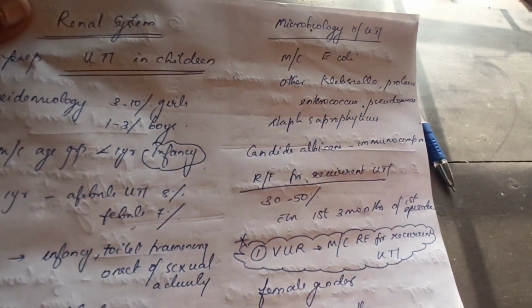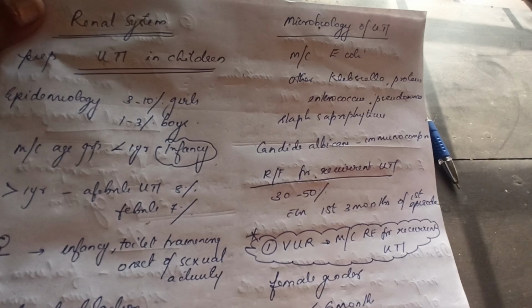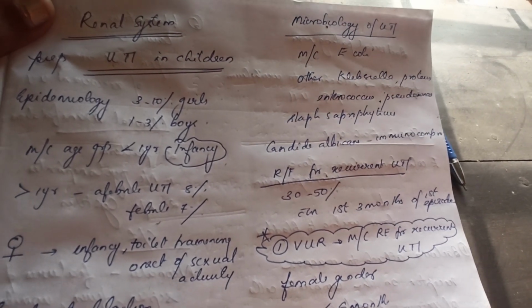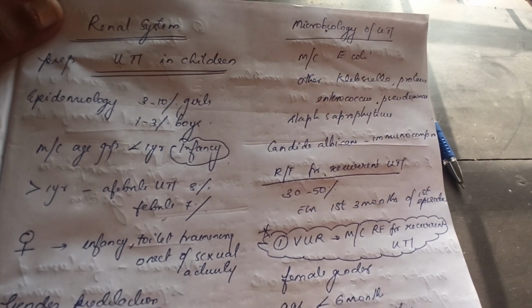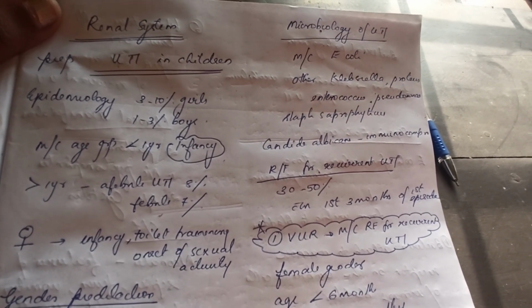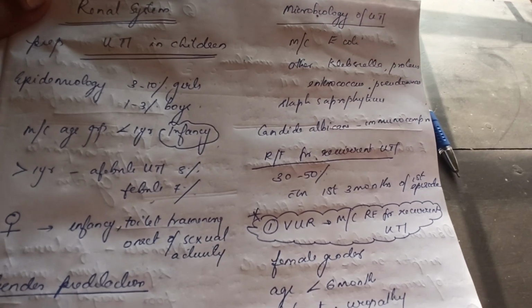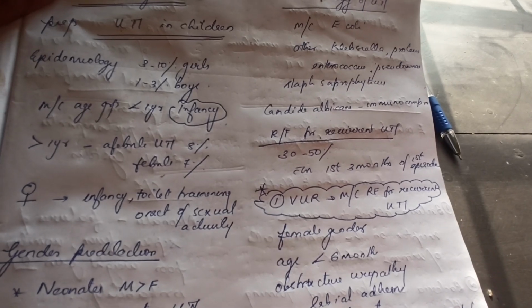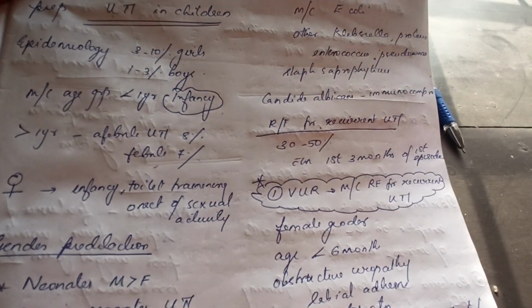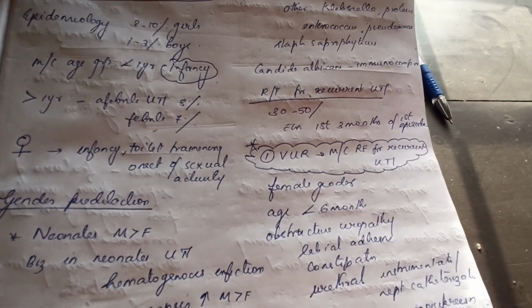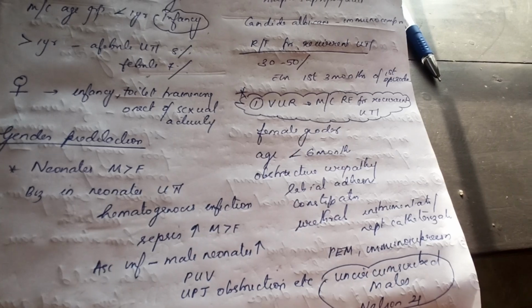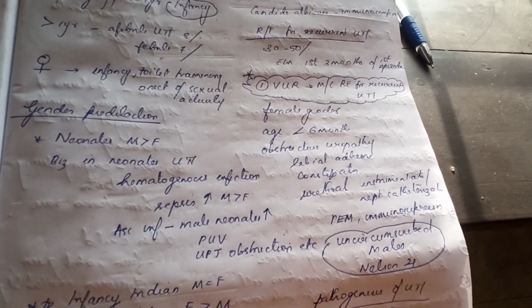Okay. And moving on to microbiology of UTI, the most common is E. coli, and the others are Klebsiella, Proteus, Enterococcus, Pseudomonas, and in the immunocompromised, as we all know, Candida albicans. And the risk factor for recurrent UTI, the most common risk factor is vesicoureteral reflux. It is the most common risk factor for recurrent UTI. And female gender is a risk factor, age less than 6 months, labial adhesion, constipation, immunocompromised and uncircumcised males, they are all risk factors for recurrent UTI.